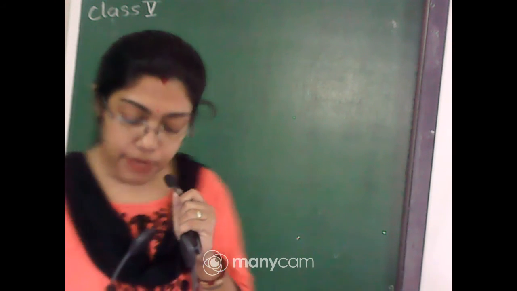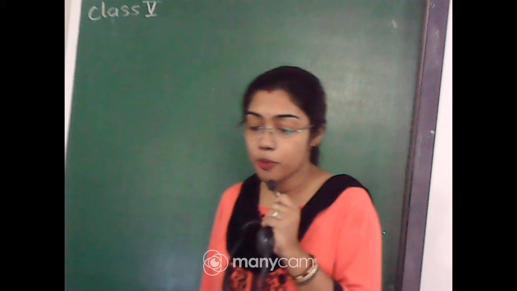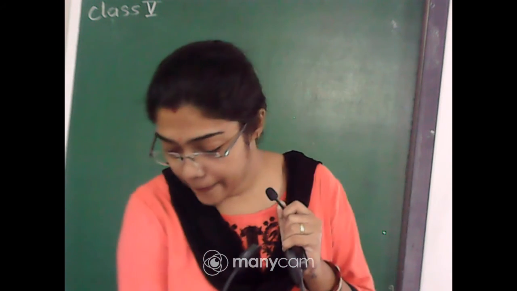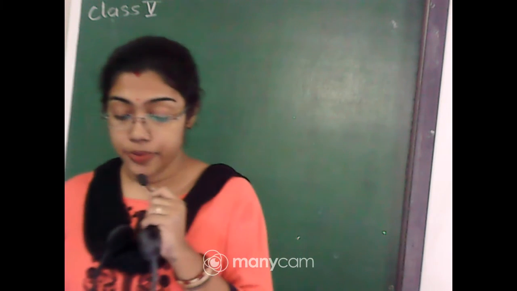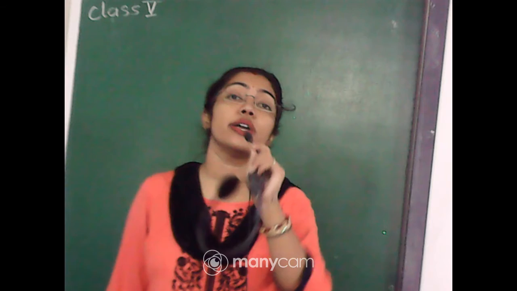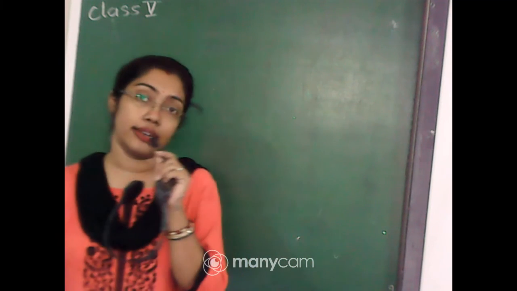Let me explain to you part number D. Part D I will explain. There are 4 points. So first point, that is when you are joining two nouns with and.